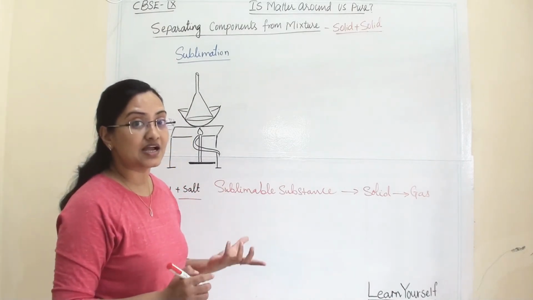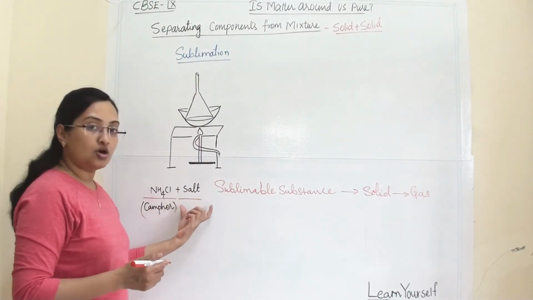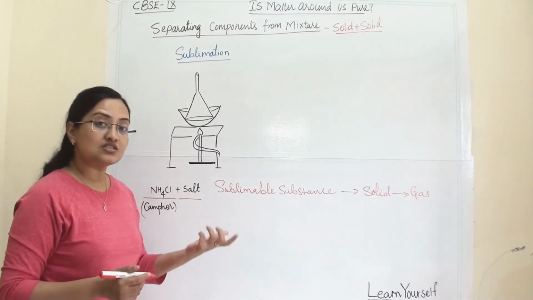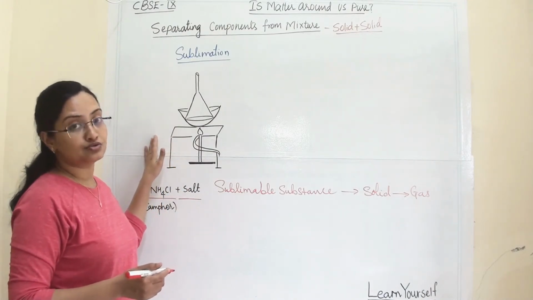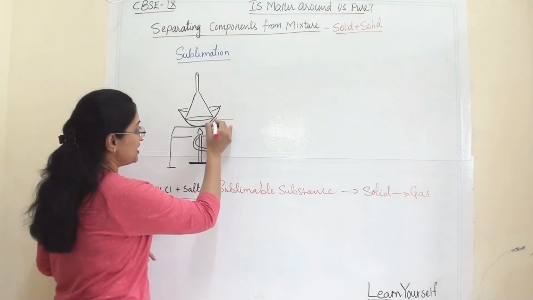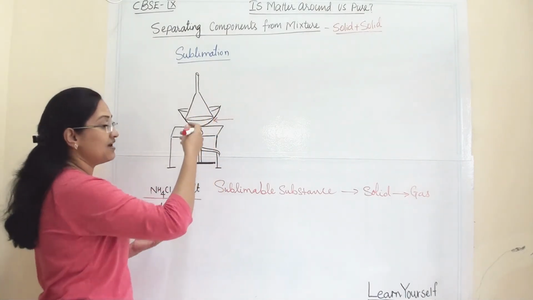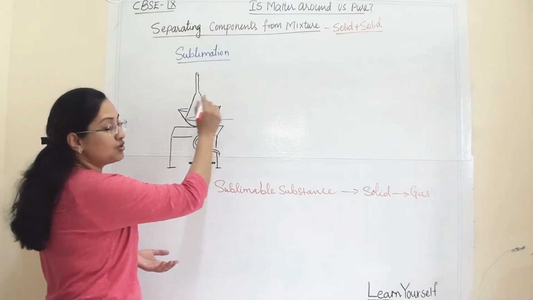When this kind of sublimable substance is mixed with salt or any other non-sublimable substance, we can perform this technique to separate them. In this, I have taken one petri dish and inverted one funnel over it so that the vapor will not go out.